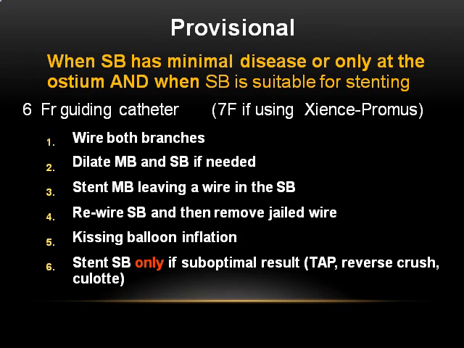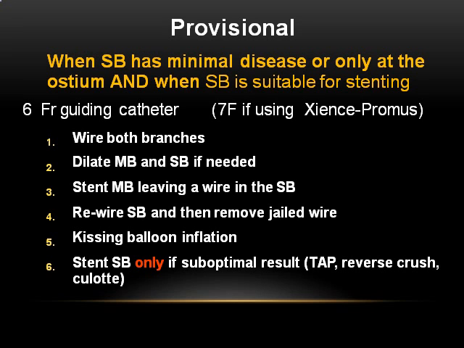And what do we do in the provisional strategies? The side branch has minimal disease or only at the ostium. When the side branch is not suitable for stenting, we go ahead with the 6-French guiding, unless, of course, there are things like Zions Promus, which probably require a 7-French guiding. Wire both the branches, dilate the main branch and side branch if needed, stent the main branch leaving a wire in the side branch, rewire the side branch and then remove the jailed wire.